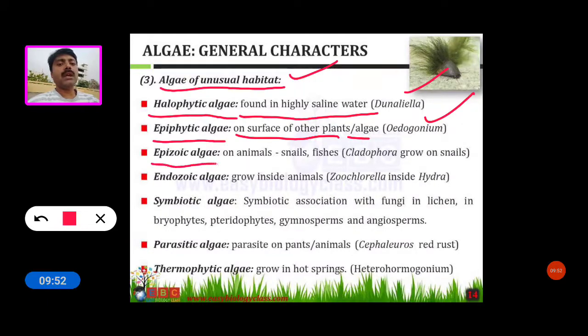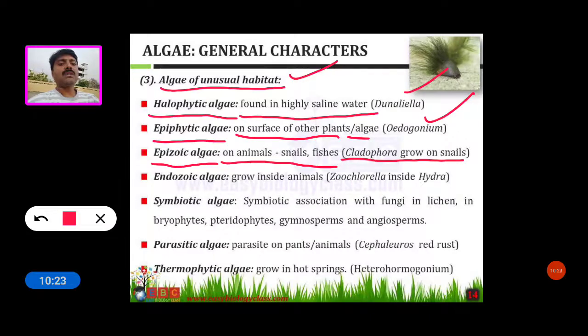Some are epizoic algae, that means they grow on animals, snails or fishes. Cladophora fasciculata grows on snails. Ectocarpus fasciculata is also an epizoic alga, growing on fish tails.